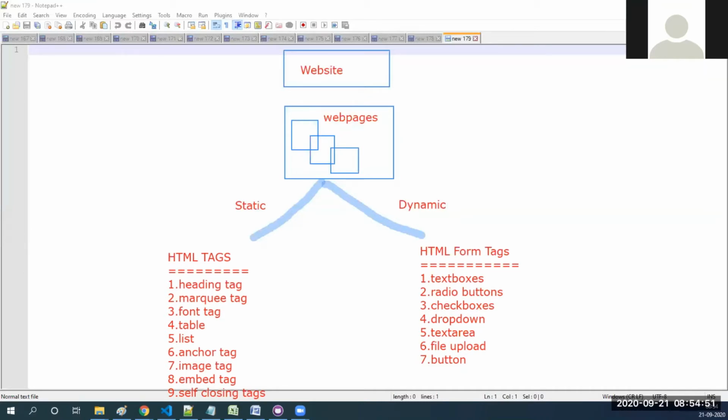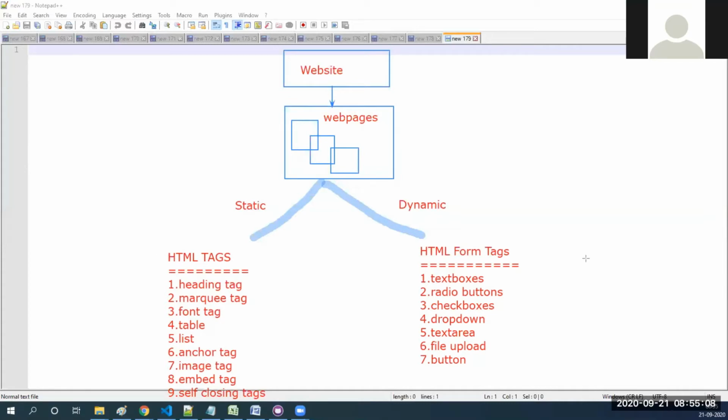Now, a website is a collection of web pages. A web page is a collection of some information. This information can be developed in two ways: one is static and another is dynamic.